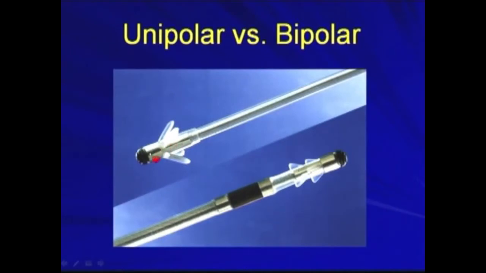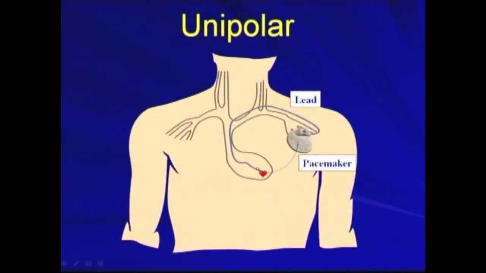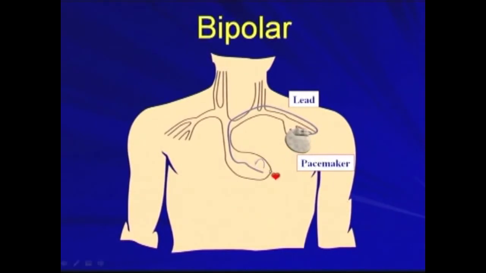And we also have the unipolar and bipolar leads. For unipolar, only the tip electrode is present. For the bipolar lead, the tip electrode and the ring electrode are present. So here is an example of a unipolar, just the tip electrode, and the pacemaker will act as an active can. And here is an example of a bipolar, where the tip electrode and the ring electrode are present.